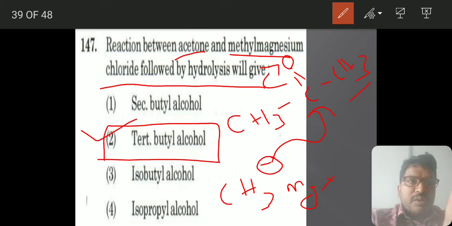See, the question is coming from the Grignard reagent, so whatever there is a name of a reagent, definitely you can expect that, not every question, but definitely 65% of the questions will come from the named things only.